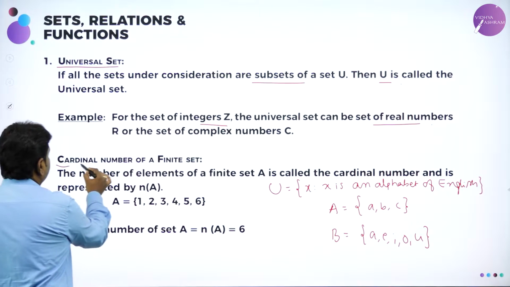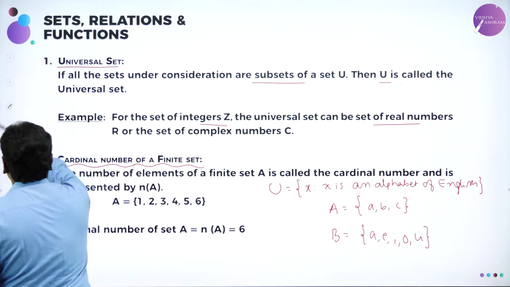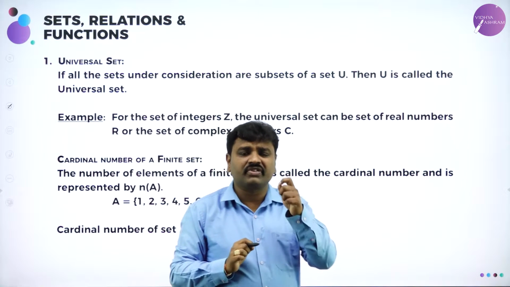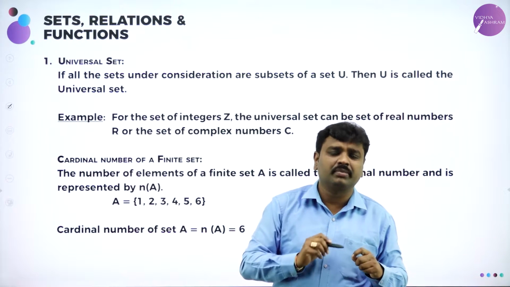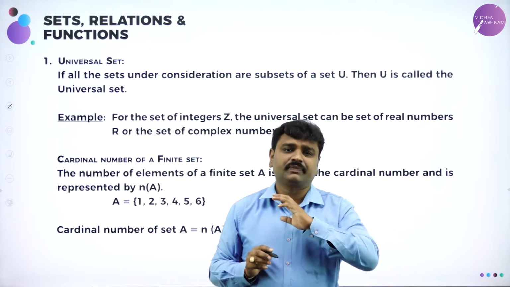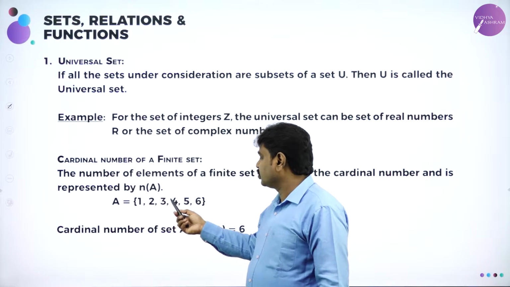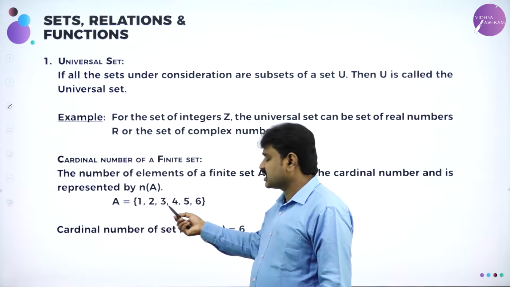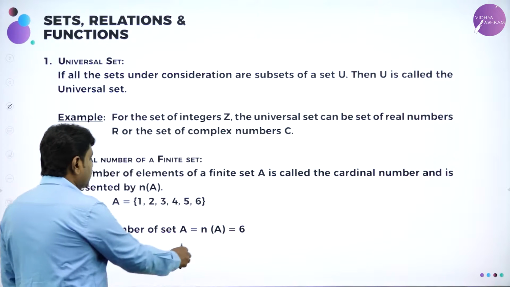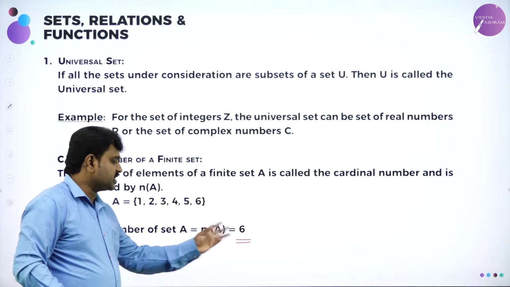Then we have cardinal number of a finite set. Interesting. Cardinal number means number of elements in a set. What is meant by cardinal number? Number of elements in a set is called cardinal number of a set. Now if I take set A = {1, 2, 3, 4, 5, 6}, I have taken set A with 6 elements. Cardinal number of A means n(A) is 6. Cardinal number of A means number of elements in A is 6.